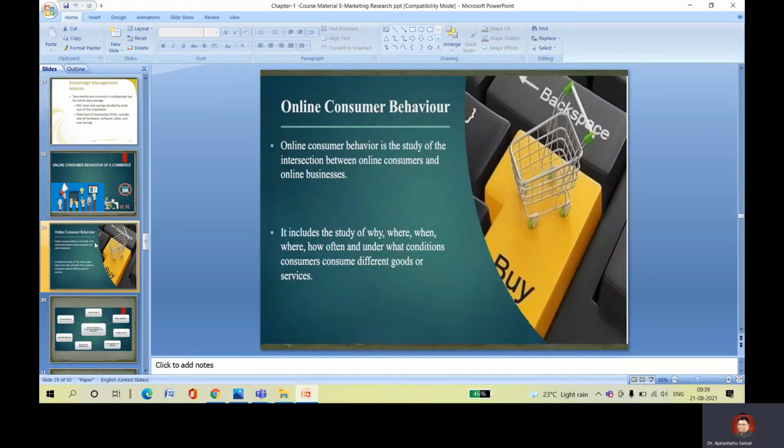Online consumer behavior is the study of interaction between online consumers and online business. So how do we need to interact with the customers for their requirements? Through online, we can have decision making for the requirements. It includes the study of why, where, when, how often, and under what conditions consumers consume different goods and services.